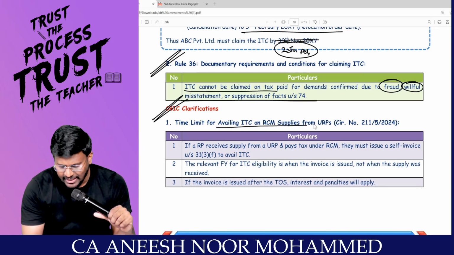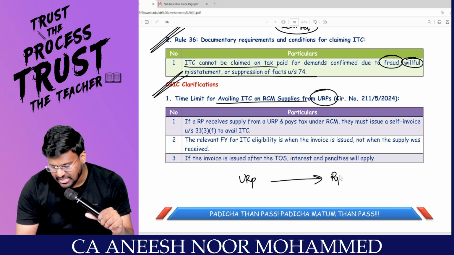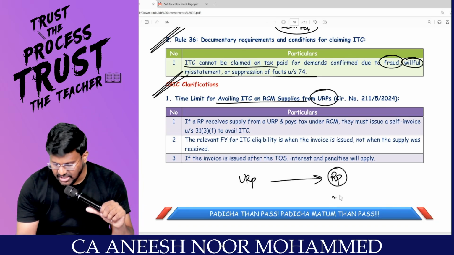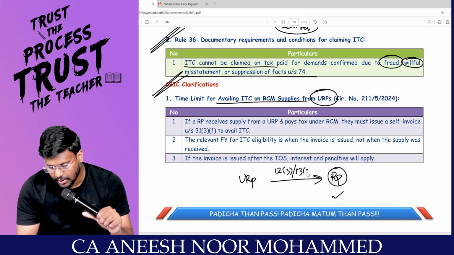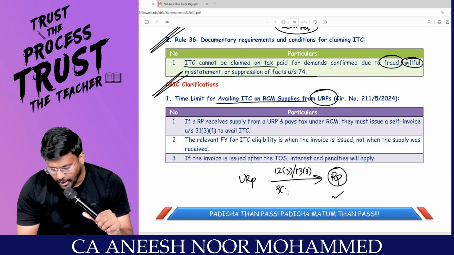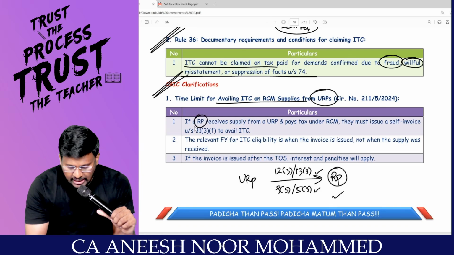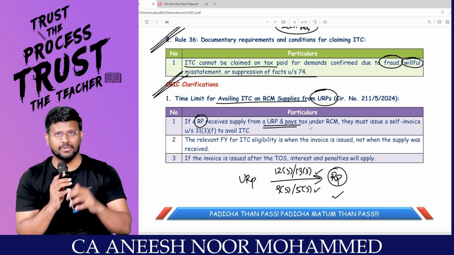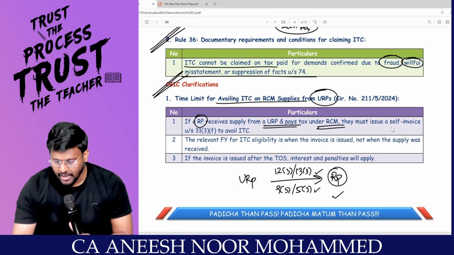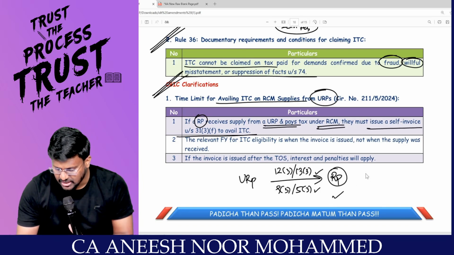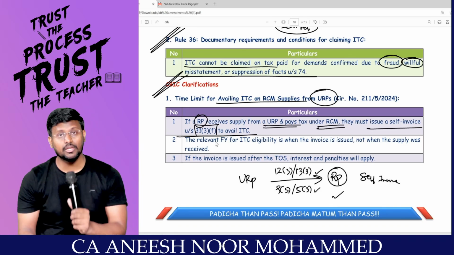Time limit for availing ITC on RCM supply from an unregistered person. We know that if the supplier is an unregistered person and the recipient is a registered person, my dear lovable students, the registered person is liable to pay tax under reverse charge basis as per section 12(3) and 13(3), time of supply, we know. And these are covered under 9(3) or 5(3), that also we know. If a registered person receives supply from an unregistered person, and pays tax under RCM, they must issue a self-invoice. This registered person has to issue a what invoice? Self-invoice. Already we discussed in 31(3)(f).